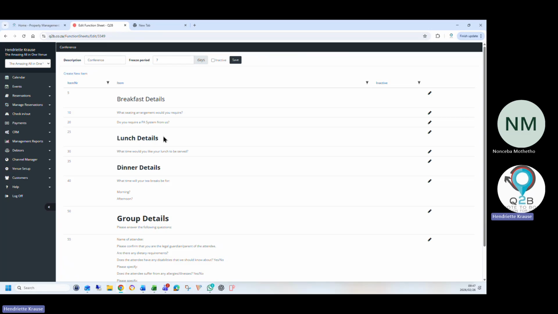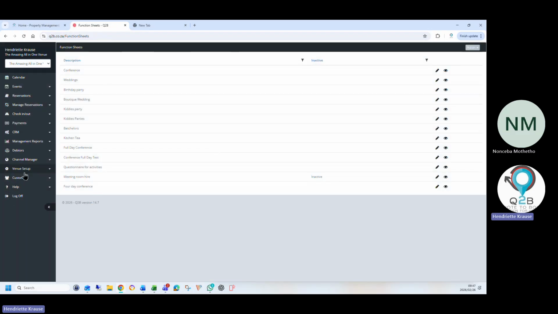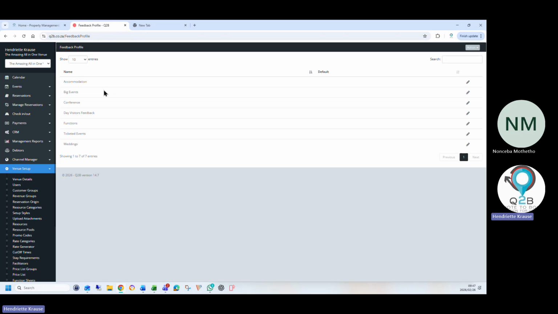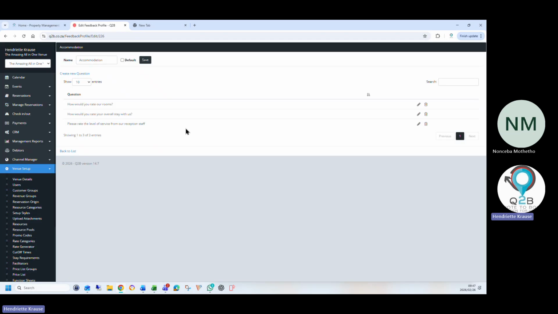Some venues will also set up a conference function sheet for the amphitheater, and a conference sheet for the breakout rooms. They will have different ones because you have different questions for all those rooms. Yes. Okay, so it's unlimited, multiple ones that you can set up. Feedback, you can choose your own feedback questions, but the feedback goes out with little faces to customers, and then they select the sad, happy, or smiley face, and that's how we then calculate it 1 to 5.